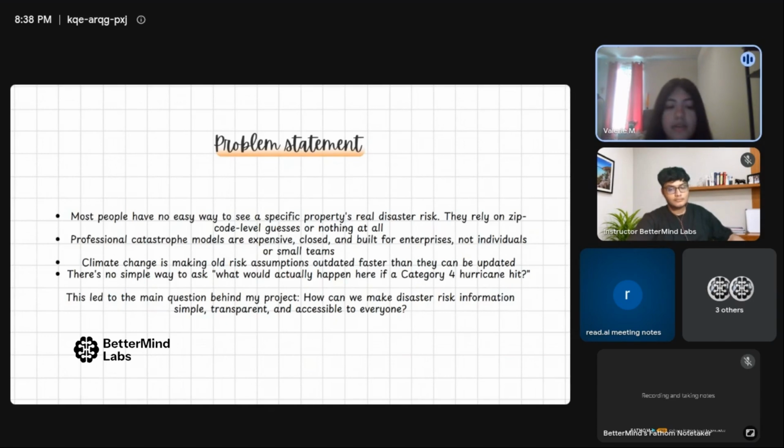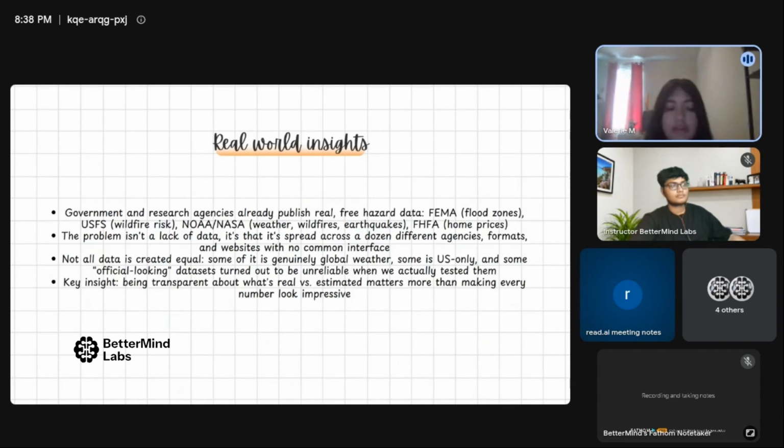There's also climate change, so historical data doesn't really reflect what's happening today. That made me wonder how we can make disaster risk information more accessible to everyone and not just experts. That question was the starting point of my project. And that leads me into real world insights.